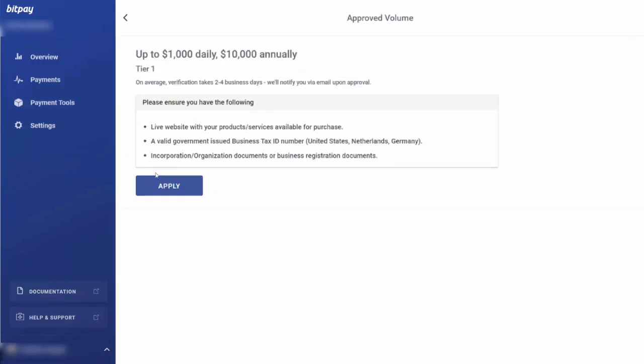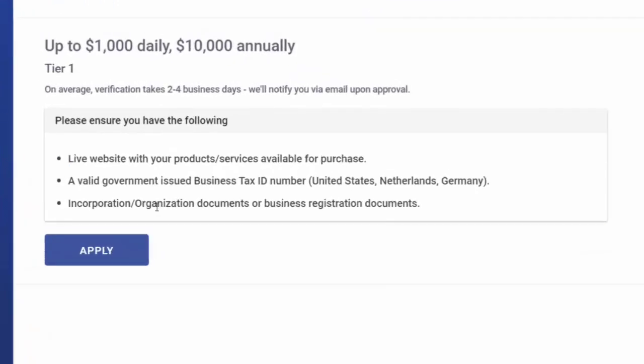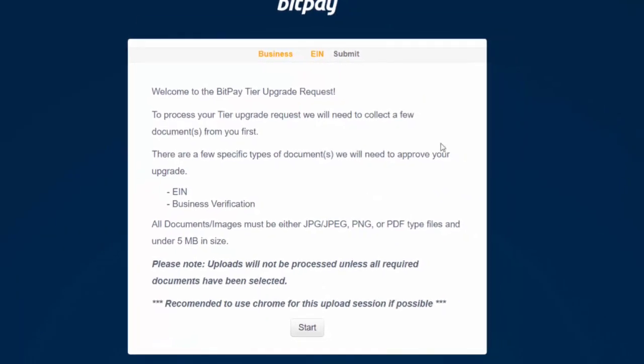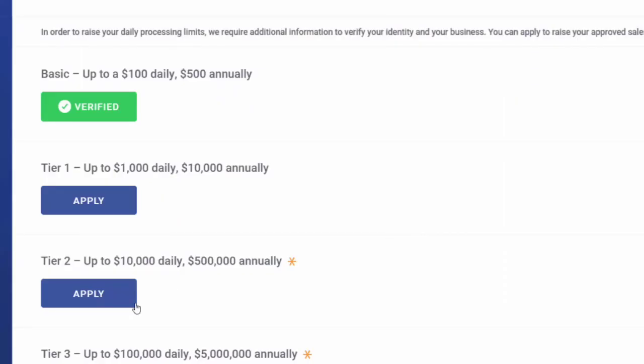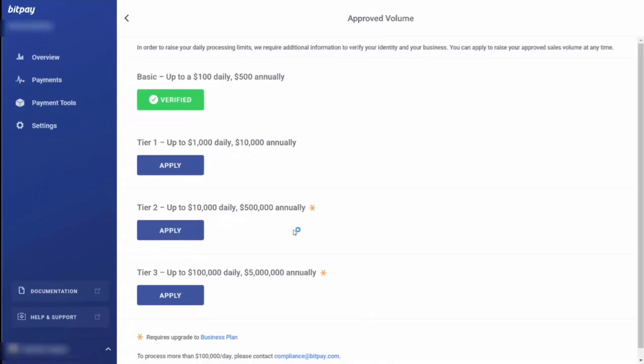And this is what BitPay will need in order to approve you for this level. And then if you have these documents, you'll then need to click apply, and then you'll be asked to upload these documents direct to BitPay. Now, you can also make application to apply that would allow you to generate up to $10,000 daily and $500,000 annually. And to do that, you will need to have the business plan.